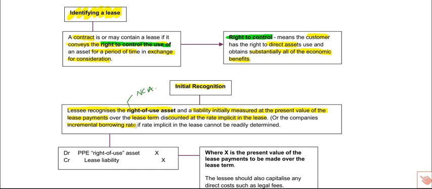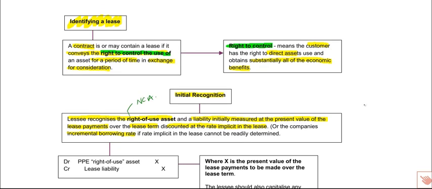Okay, so let's put that into context. Let's say we entered into a lease. This lease runs from immediately, where we're going to pay £100 at the start of the year. At the start of next year, we're going to pay another £100. At the start of the year after, we're going to pay another £100. At the start of year 3, we're going to pay another £100. And then the lease ends after year 3.